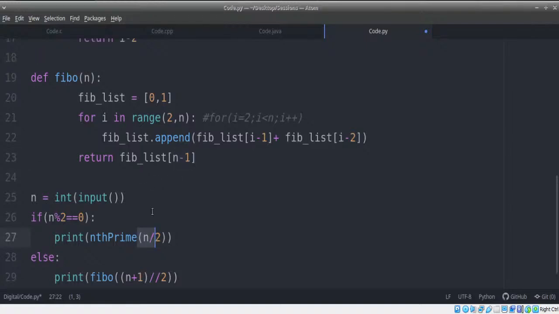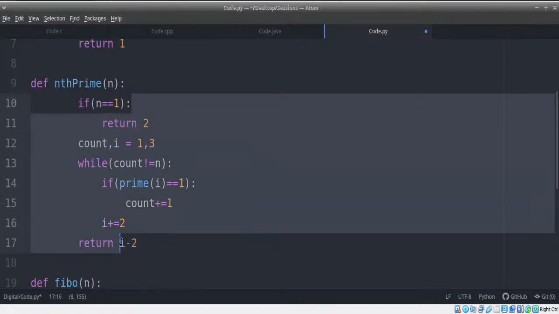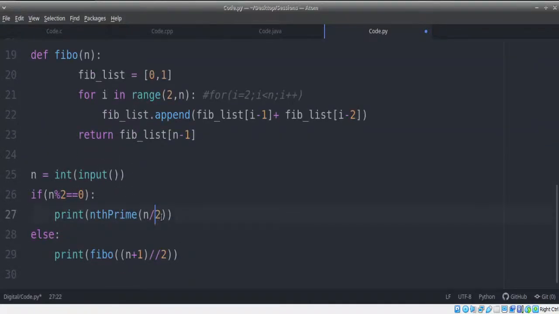For prime, you don't need to, because we are not using that as an index anywhere. But if you want to be safer with this, you can still do floor division so that a larger value is not sent.